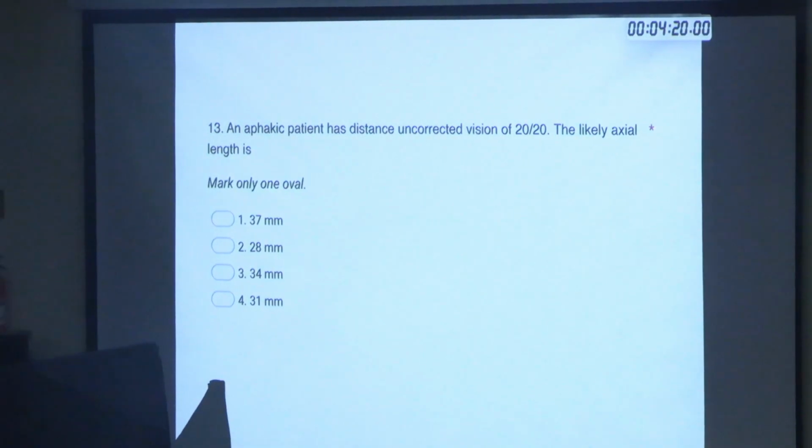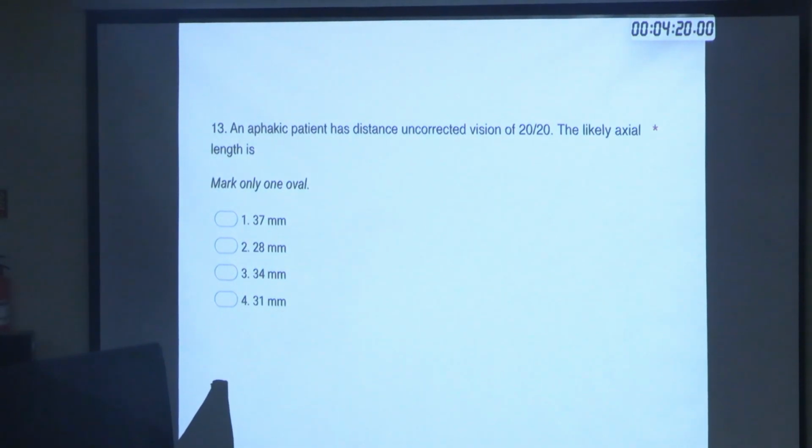What is the likely axial length? Is it 24 millimeter, 28 millimeter, 34 millimeter, or 31 millimeter? What does the book say about it? There is an aphakic patient who is seeing 20 by 20 without glasses. So what is the likely axial length?